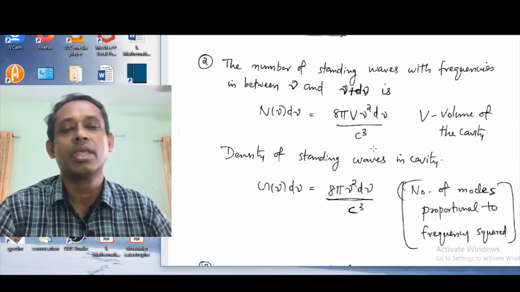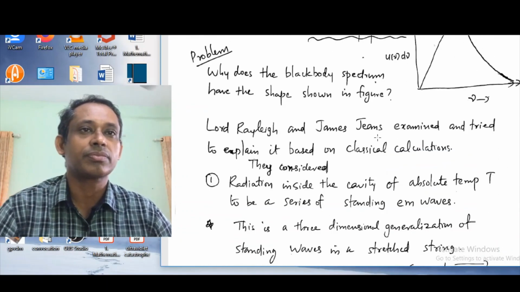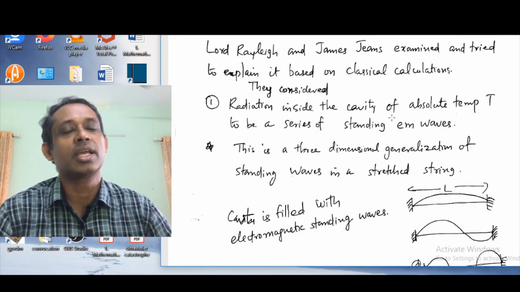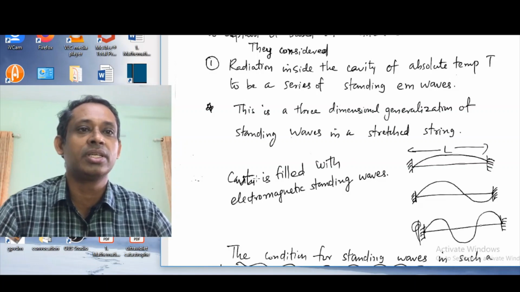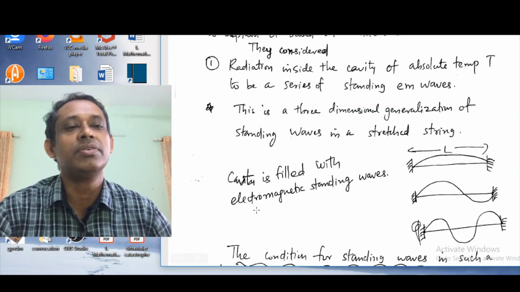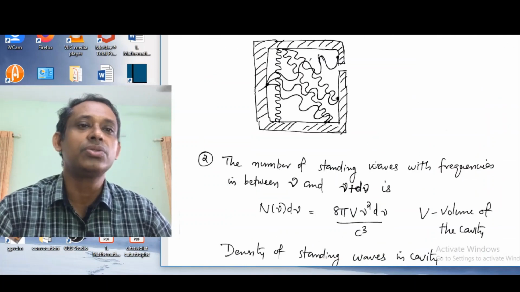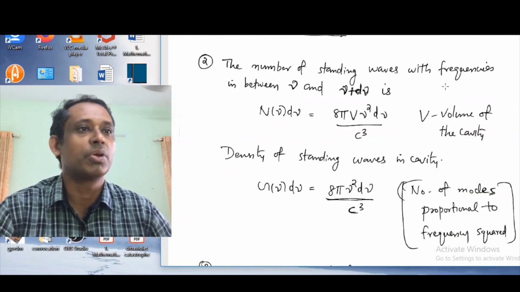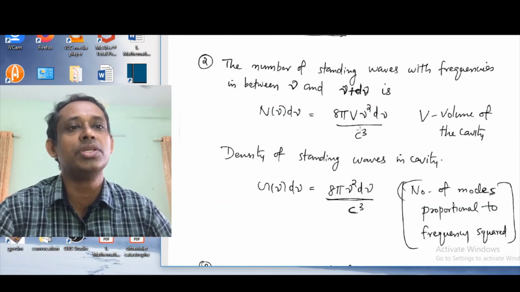So in the derivation of this law using classical calculation, the first thing that we assume is that the radiation or the cavity is filled with electromagnetic standing waves. Using that assumption, in the second step we calculate the number of standing waves with frequencies in between nu and nu plus d nu.